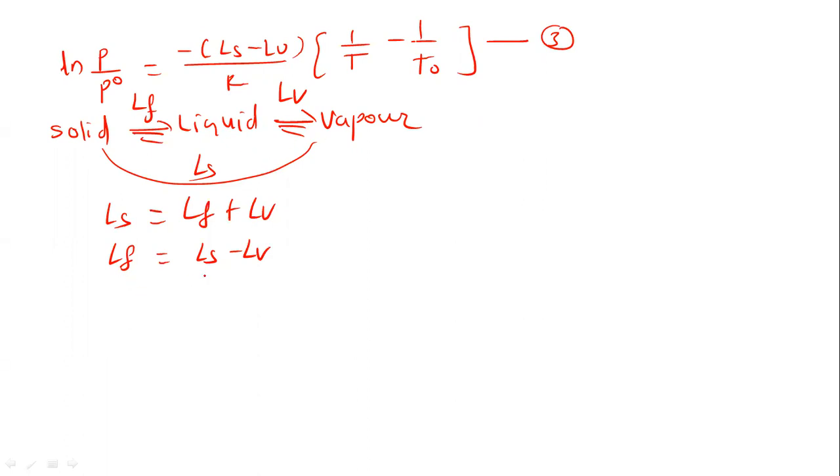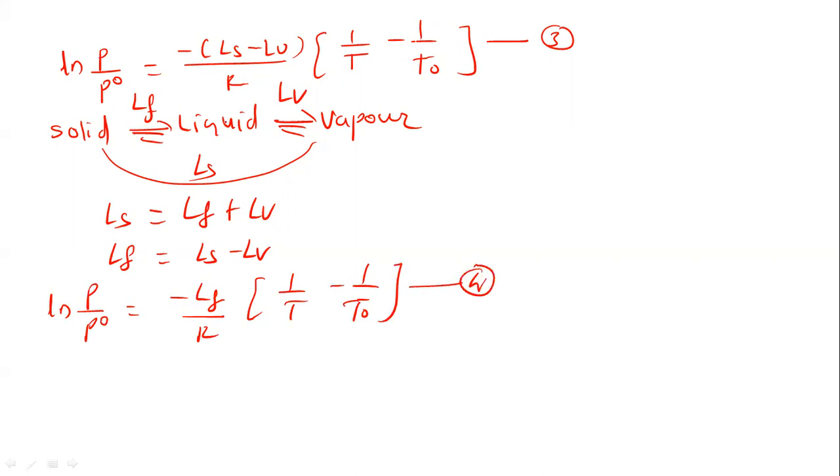We can put now this LF. What is LF here? Latent heat of fusion. Therefore equation 3 can be written as ln P upon P0 is equal to minus LF upon R, in bracket 1 upon T minus 1 upon T0. This is equation 4.